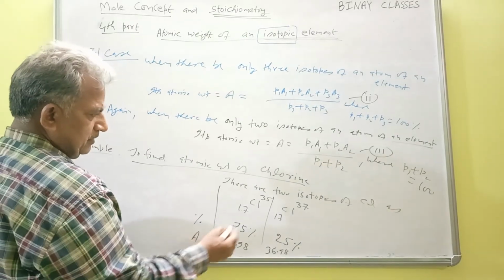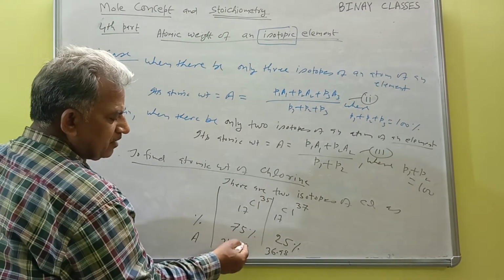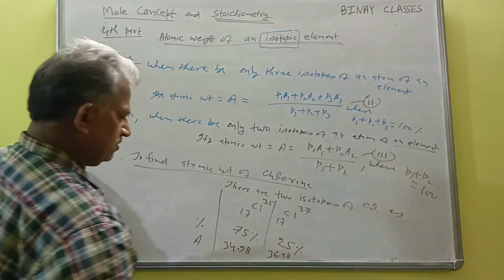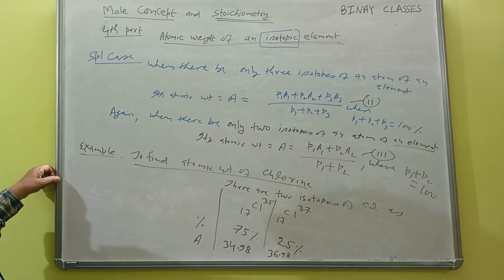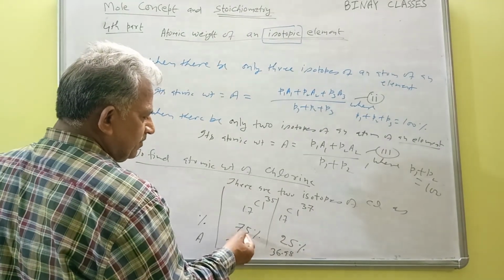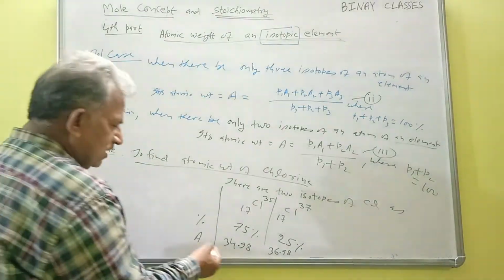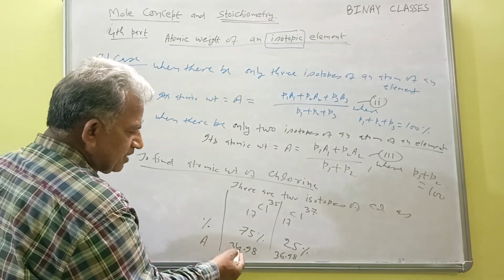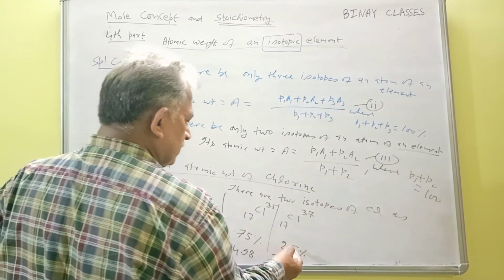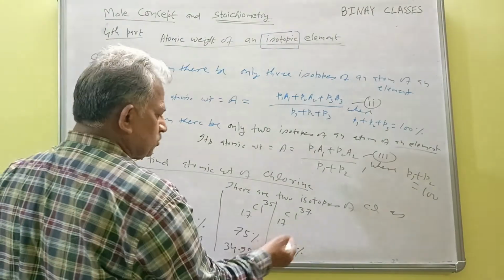Atomic weight 35 will be given in terms of a rational number. Here also this will be given as a rational number, not the exact mass number. And this percentage also may be a whole number or may be a little bit in decimal. So I am setting an example by considering these two atomic weights and percentages 75 and 25, or you can change according to the questions.